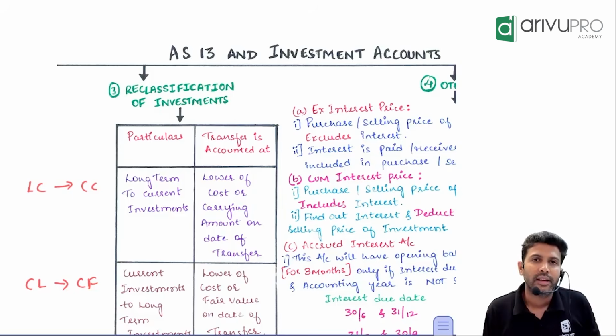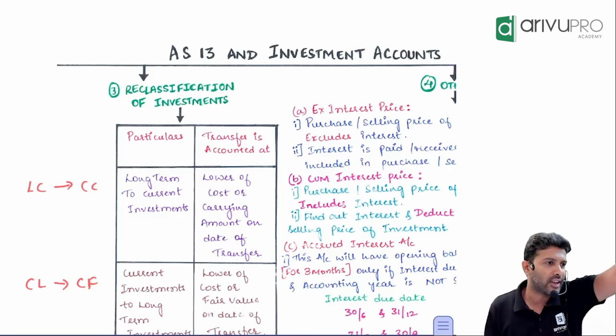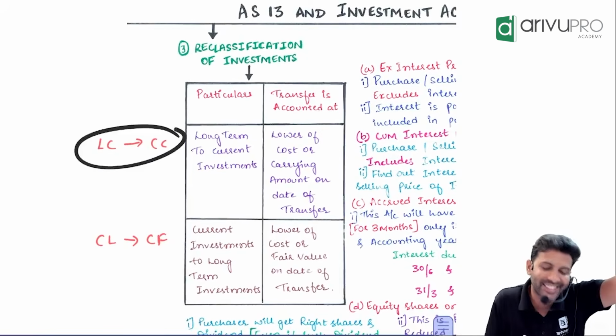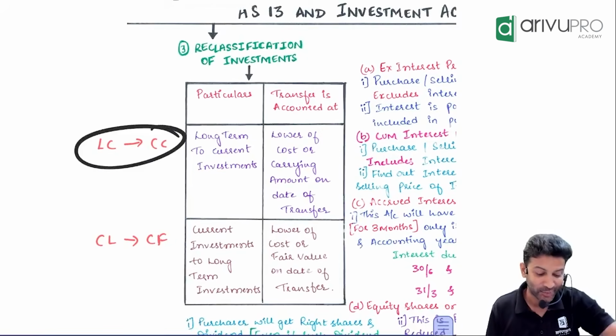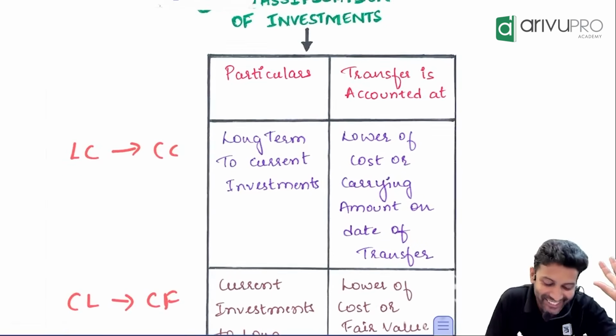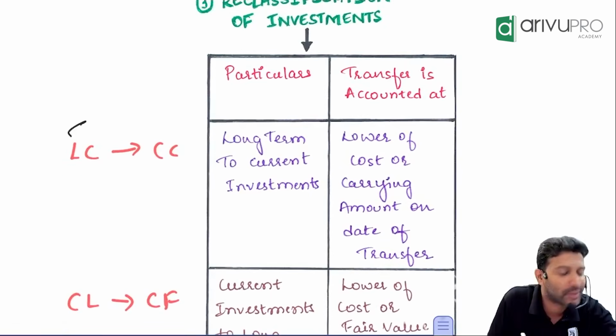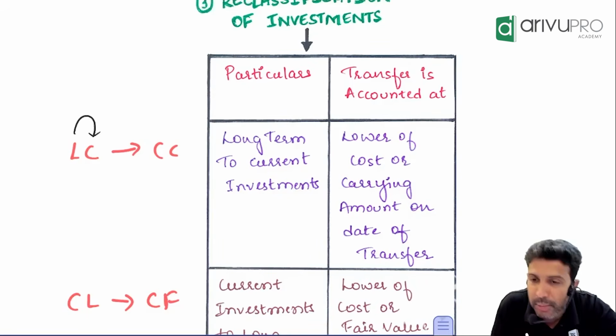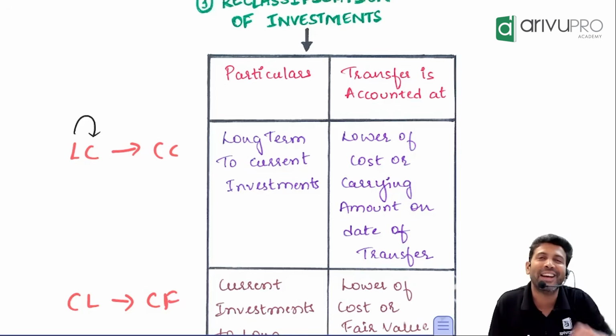LC means CC. CL means CF. L means long term. C means current; current means short term. If your intention changes, you are going from what to what? If you are going from long term to short term, you will value the investment as follows.